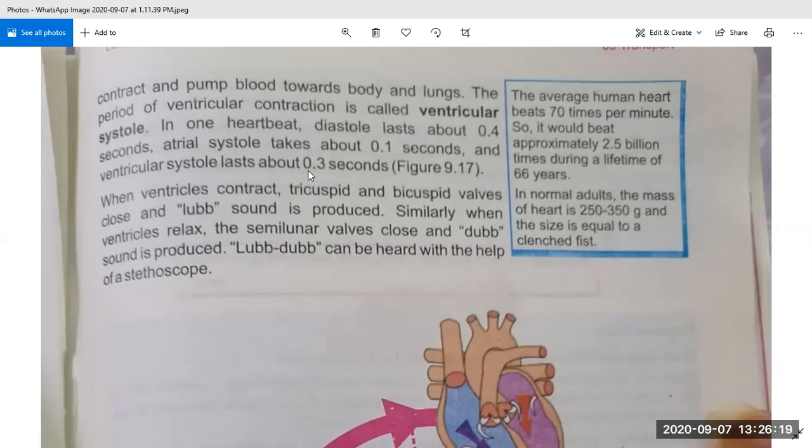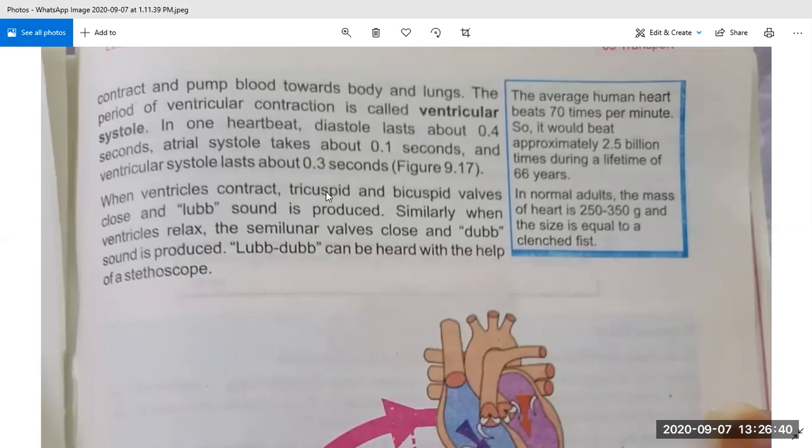Now we will discuss what is the lub dub sound. You can see it is given in your book. You have to underline it. Lub dub. So what is lub dub? When ventricles contract, the tricuspid and bicuspid valves close, and the lub sound is produced. Tricuspid and bicuspid valves.